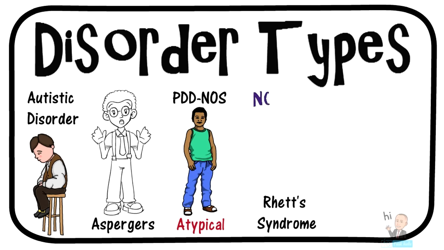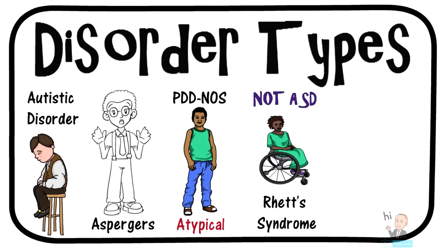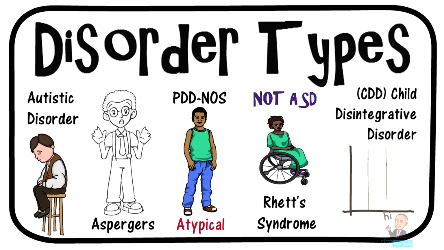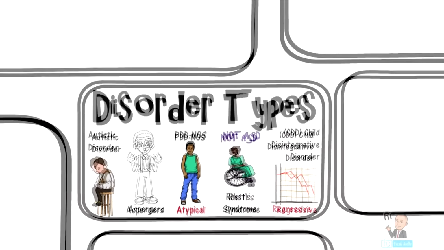Next is Rett syndrome, which once was a category of ASD, but now has been removed. Rett mostly affects girls. The last category is CDD, Childhood Disintegrative Disorder, which is the most severe form of autism on the spectrum. Children rapidly deteriorate.